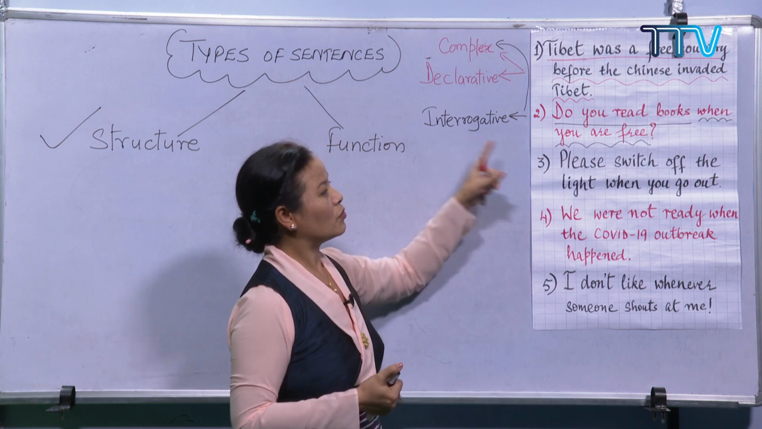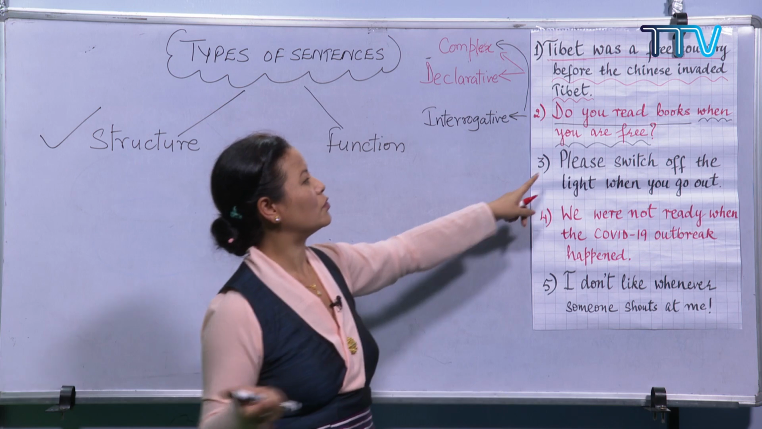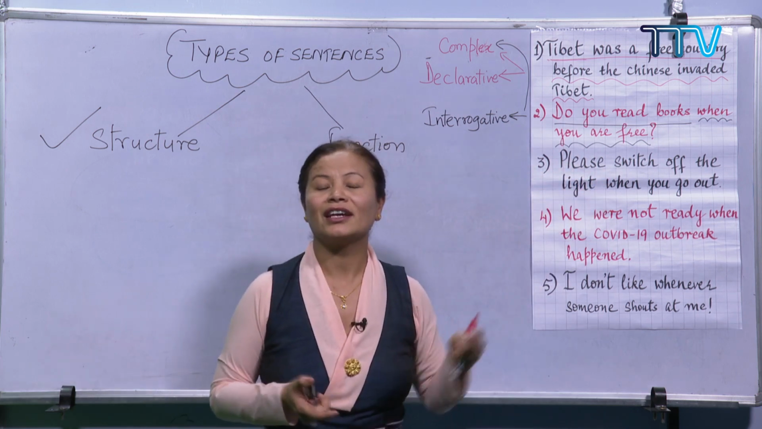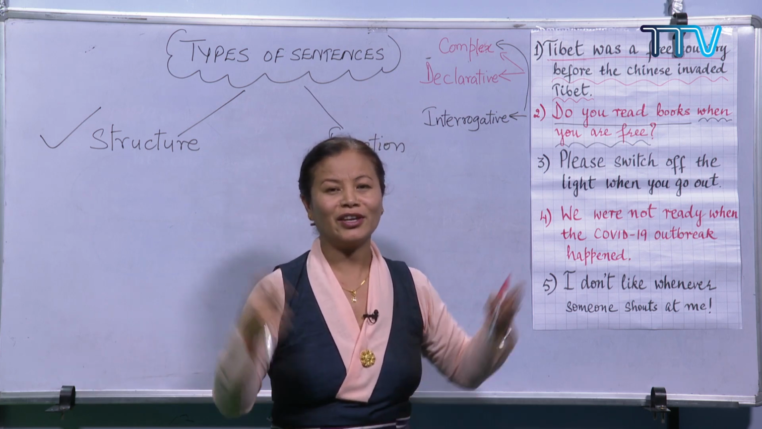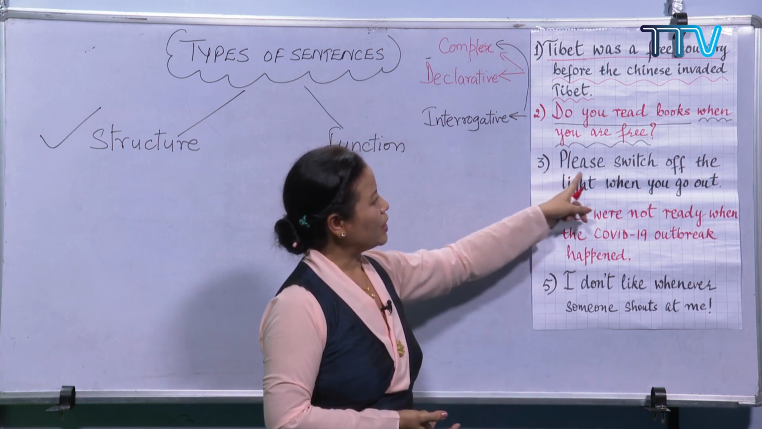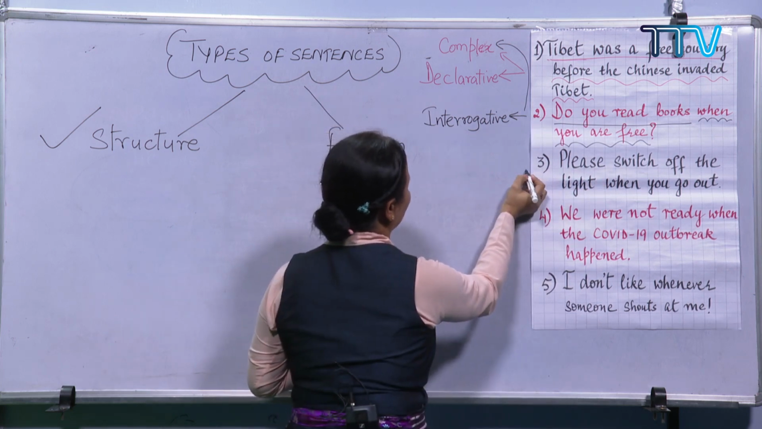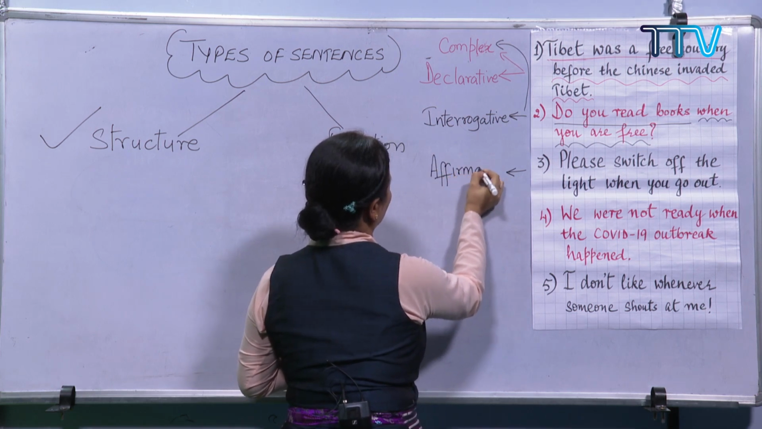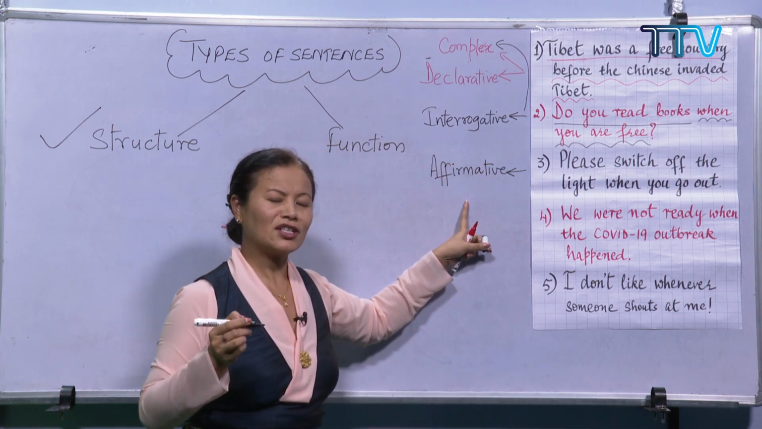So when you go out or when you don't have work at home, you don't need it, so please don't forget to switch off the light. So please switch off the light when you go out. That's a request. Or you can just command, switch off the light when you go out. Again, this is an affirmative sentence. So based on structure or function?